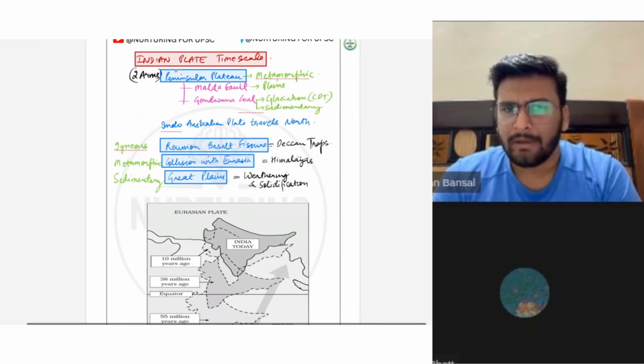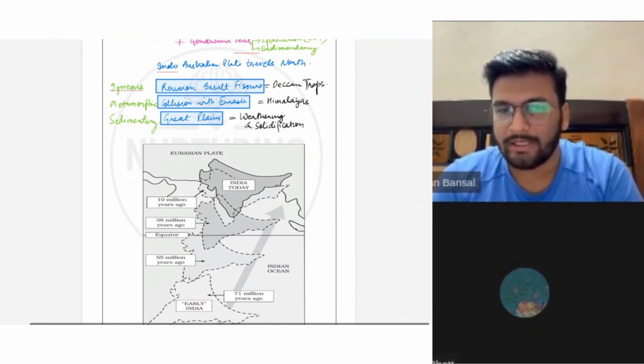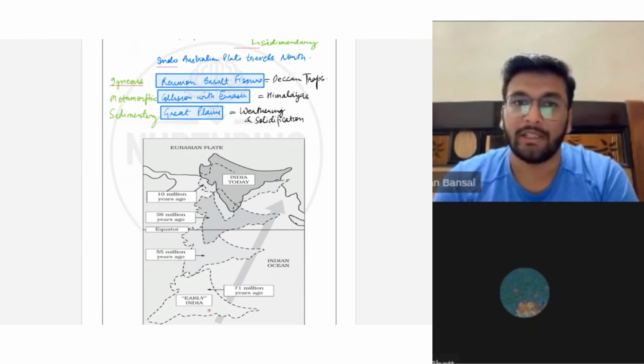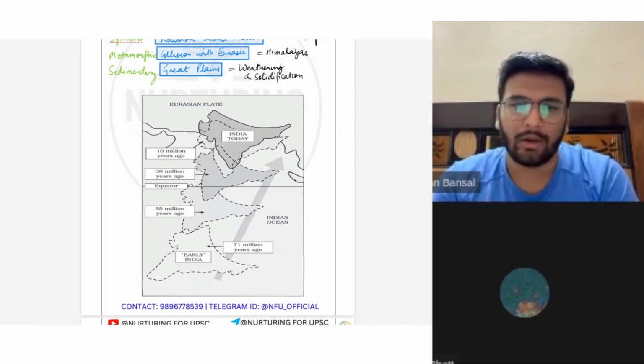I explained this. The Peninsular Plateau was originally metamorphic. So why do I say that it is metamorphic? Because it could prevent itself from breakdown for so many years, so it must have been very hard rocks. These hard rocks of the Peninsular Plateau are known as Archean gneiss and schist. I'll show this name later, I'll draw a comparison table.